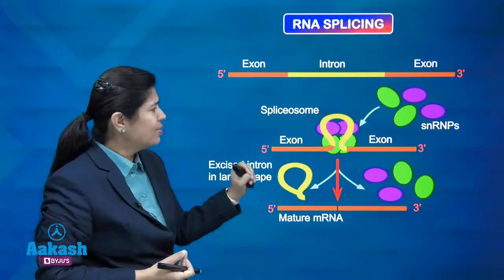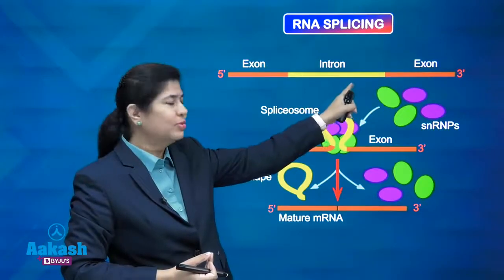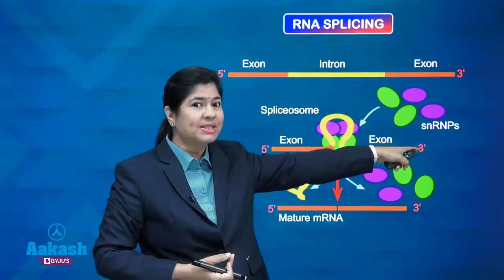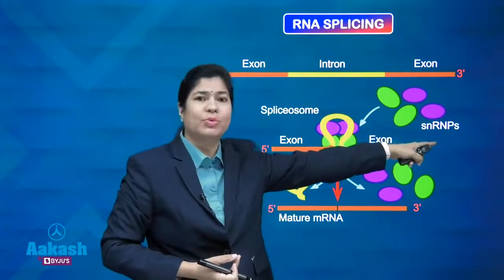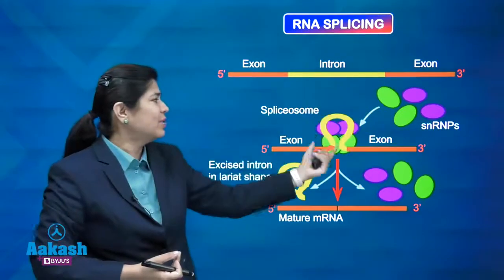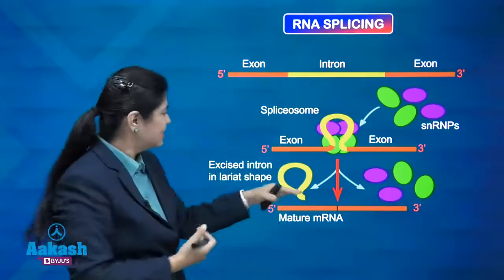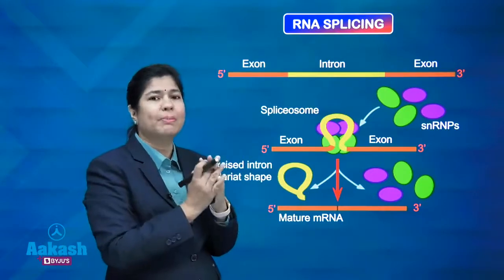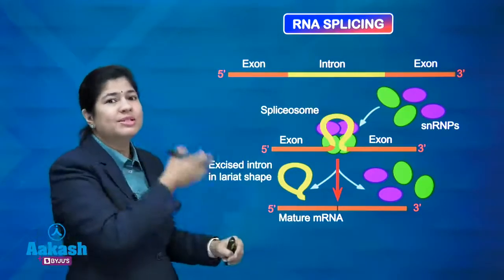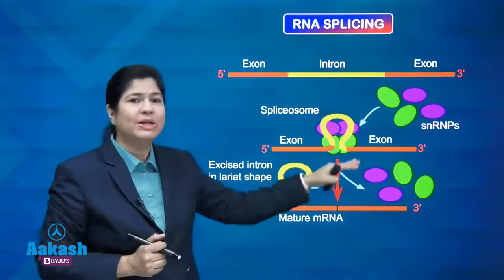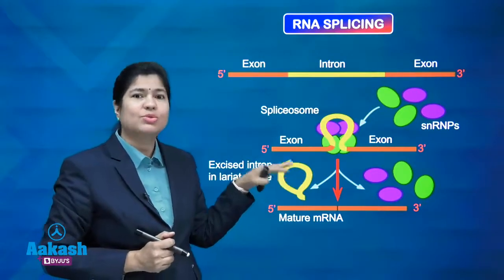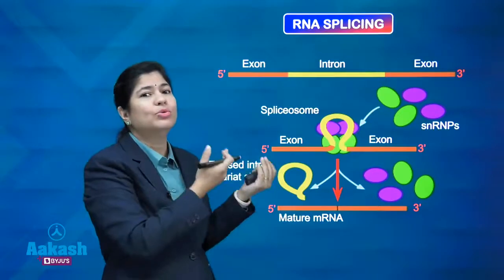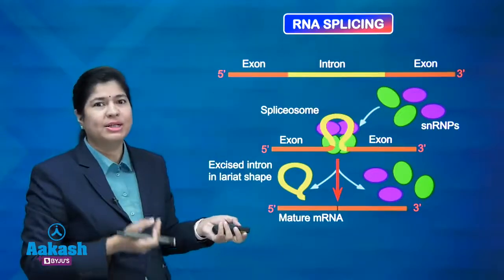Here, this intron has to be removed, so we form a spliceosome with the help of snRNPs. What are snRNPs? These are small nuclear ribonucleoproteins. With their help, the intron forms a spliceosome and is cut out, coming out in a lariat shape, and the exons come together and combine to form the mature RNA. So, this is the process of RNA splicing. Again, there is no methylation, you can easily see. We have not included it in the options, but you have to know a little bit about RNA splicing and about BER also. So, I have explained a little part of it.